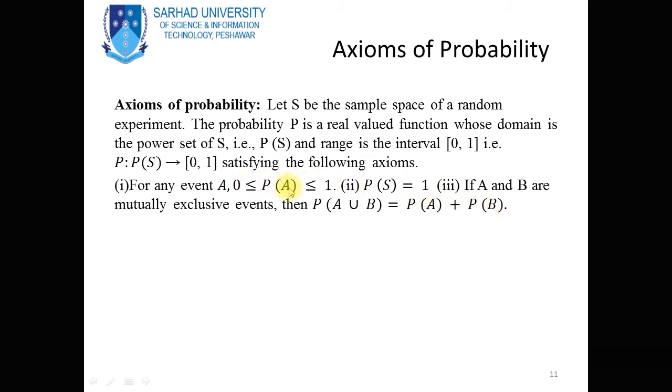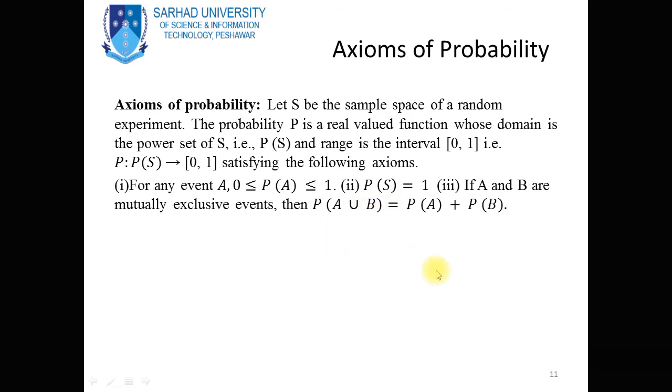So, dear student, note that I have already told you that the probability of any event will never be negative. So the probability of an event will be greater than or equal to 0, and less than or equal to 1. It means that the probability of the sample space will be equal to 1, because when we find the probability of the sample space, we divide the number of outcomes in the sample space by the number of outcomes in the sample space. So in this case we obtain the result 1.